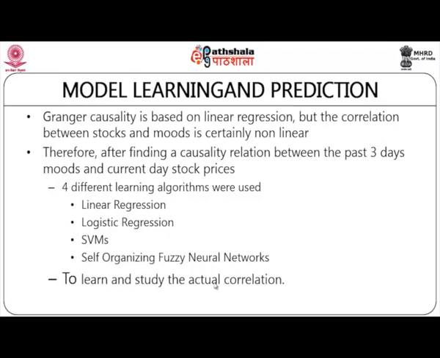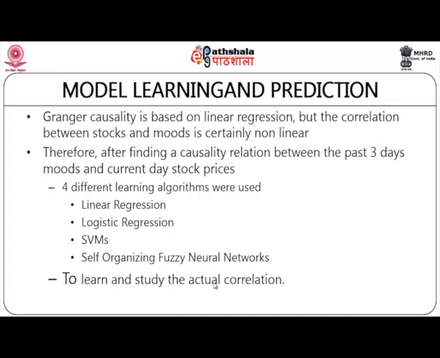But practically speaking, you need to understand the correlation between the stock movements and the mood. Therefore, you will have to come up with a learning model which will make use of the daily collected stock index value and the daily predicted users' mood values.